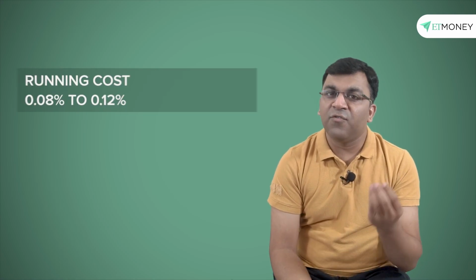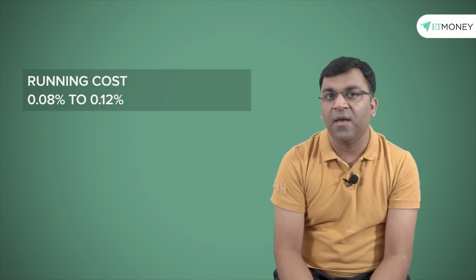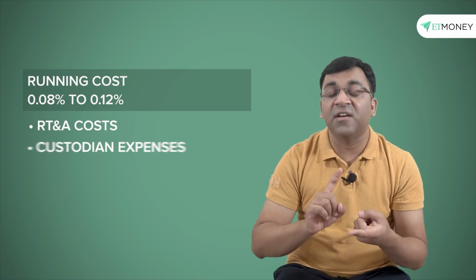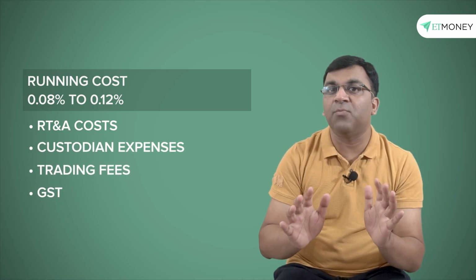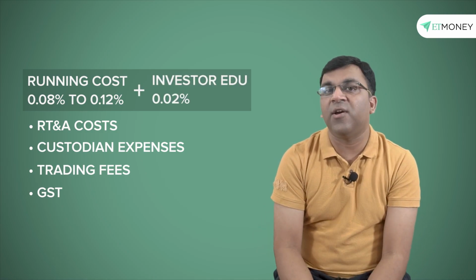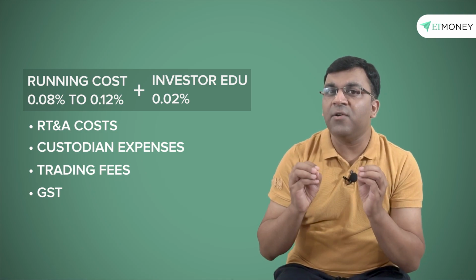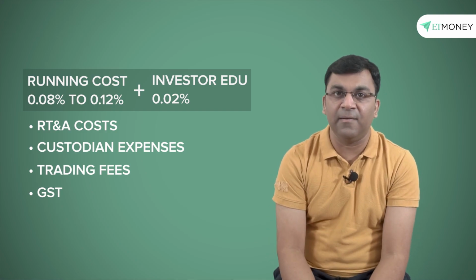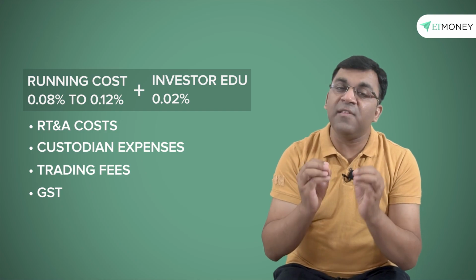Let me explain. The simplified cost of running a Nifty 50 index scheme is anywhere from 8 to 12 basis points, that's 0.08% to 0.12%. So there are the RT&A costs, the custodian expenses, the trading fees, the GST, etc. that are all attributable to an index fund. Plus, when we apply the additional 2 basis points that has to be kept aside for investor awareness programs, that previous 0.1% TER starts looking like a steal. And while it might be a steal for the investor, for the AMC, it smells more like a loss.